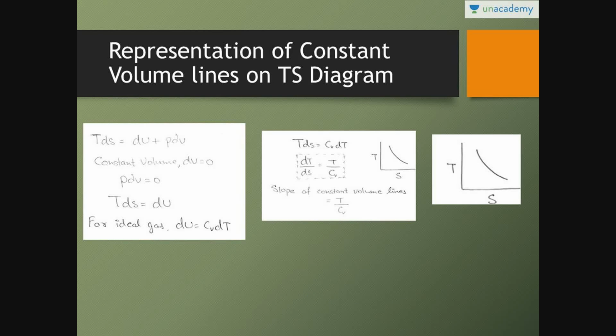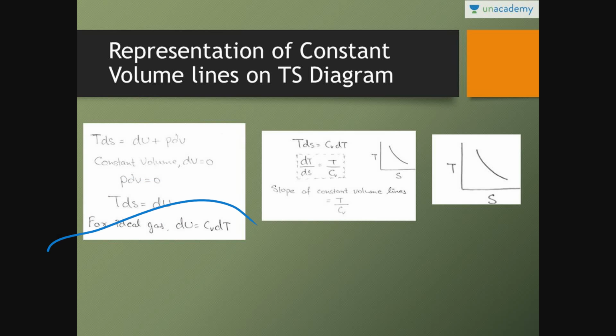Now representation of constant volume line and constant pressure line on TS diagram. See, if you have y-axis and x-axis, whenever you have to calculate the slope, you have to find dy by dx. So on TS diagram, if you have to find the slope, you have to calculate dT by dS. So since from very first equation it is TdS is equal to dU plus PdV, for constant volume dV is equal to 0, we can write TdS is equal to dU.